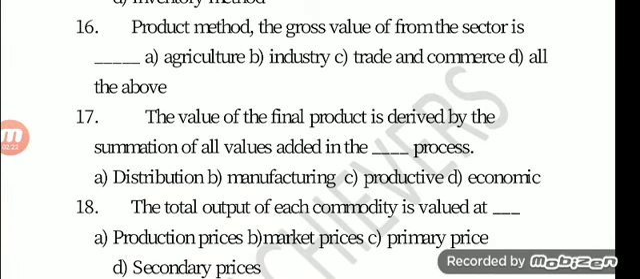16th one, in the product method, the gross value of output from the sector is dash. Option A agriculture, option B industry, option C trade and commerce, option D all the above. Answer is option D all the above. 17th one, the value of the final product is derived by the summation of all value added in the dash process. Option A distribution, option B manufacturing, option C productive, option D economic. The answer is option C, productive.